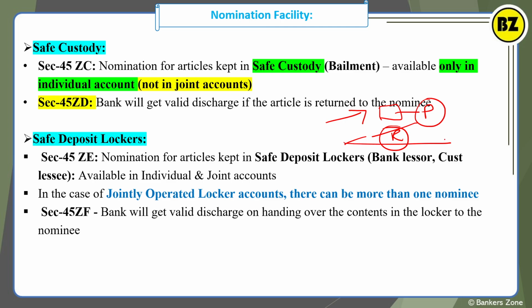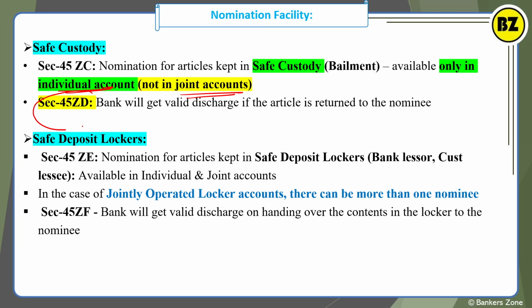Once you surrender the receipt, you will get your ornaments back, or the things back. So this is the safe custody. You are using the bank's custody for some short period of time, till the receipt you are holding. So these are only applicable for the individual account and not to the joint account, because who will bring the receipt? Who can handle the receipt? That's why it is only applicable to the individual account.